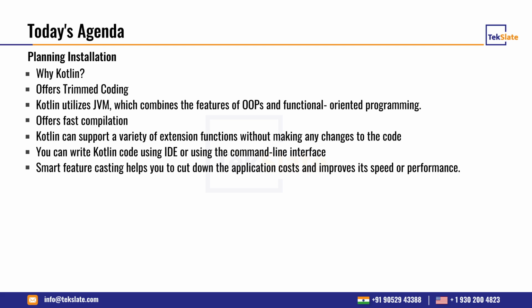So that's why we have to learn Kotlin. But why should we learn it, because there is already Java, right? We can do anything with Java also. Java has been around for almost 20 to 25 years. But why are we switching to Kotlin? Because there are so many features available compared to Java.